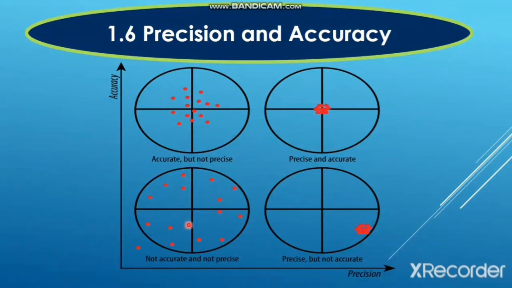In this case, you can see that they are not accurate and not precise because they are not closer to each other and the spread is not uniform. In this case, the spread is not uniform because here is all the empty space, and the spread is here. If we take the average, it will not be closer to the true value. So they are not accurate, but they are precise because they are very close to each other. The spread is small.